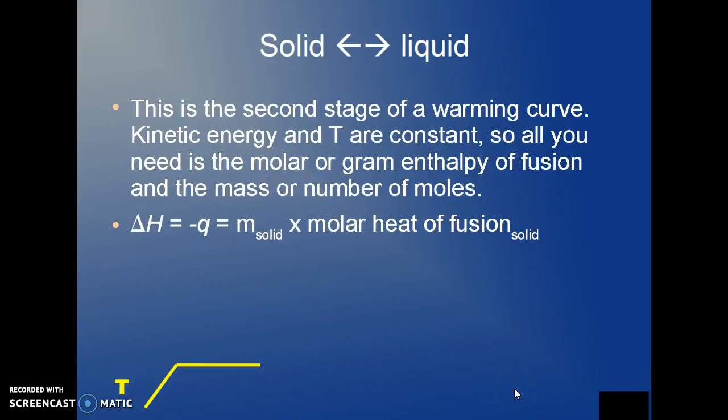This is the second stage of a warming curve. Kinetic energy and temperature are constant. That's why this line that you see here is flat. So all you need is the molar or gram enthalpy of fusion and the mass or the number of moles of the substance to find delta H. And delta H, which is minus Q, is equal to the mass of the solid times the molar heat of fusion of the solid, or the moles of the solid, more likely, times the molar heat of fusion of the solid.